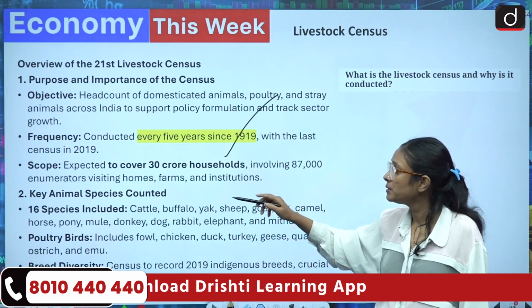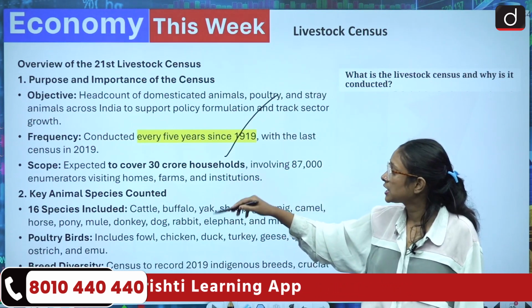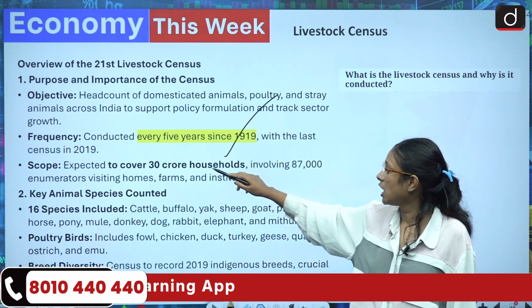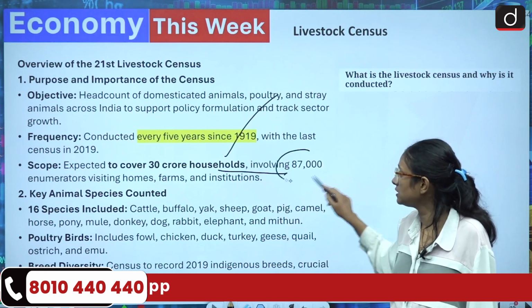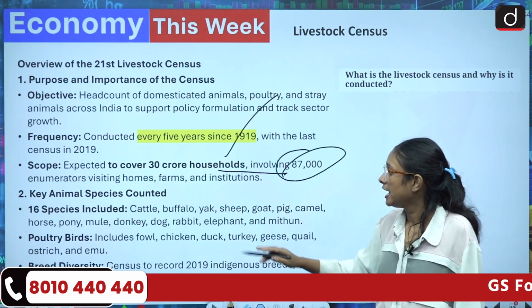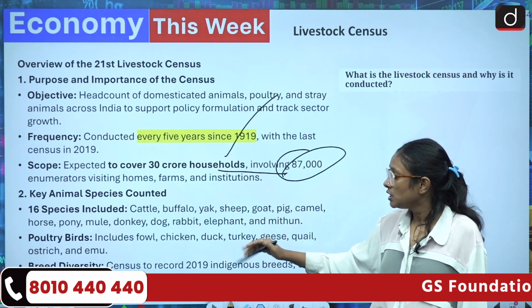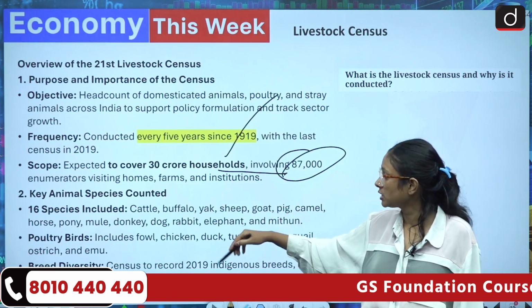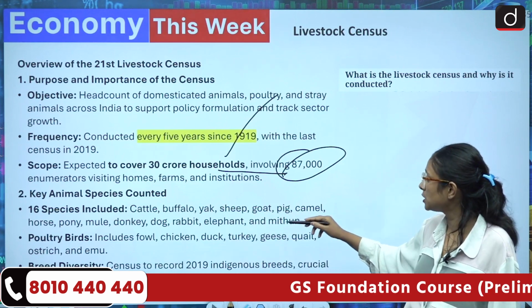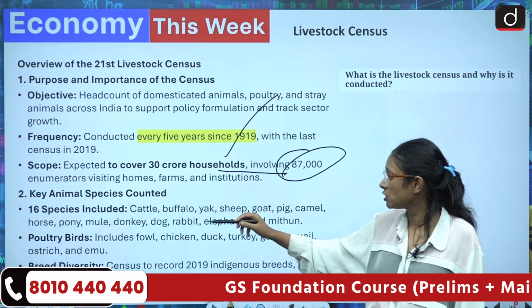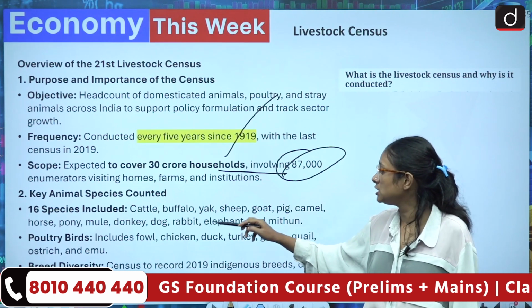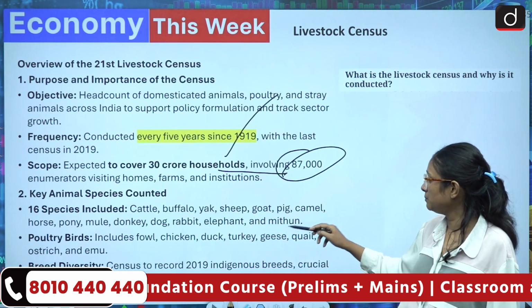And what is the scope? The scope is expected to cover 30 crore households, involving 87,000 enumerators. Key animal species counted: 16 species, including cattle, buffalo, yak, sheep, goat, pig, camel, horse, pony, mule, donkey, dog, rabbit, elephant and mithun.